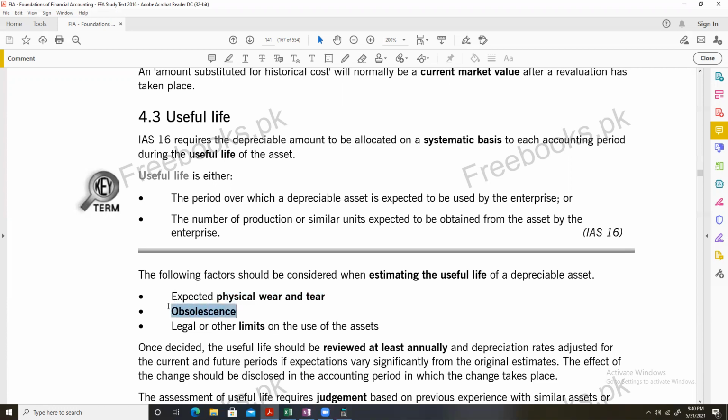What do we mean by the term obsolescence? Obsolescence means that something becomes outdated. For example, you purchase a mobile phone today. Even if you do not use that mobile phone a bit, even if you keep it the same way as you purchased it for the next 5 years, will it have the same value after 5 years? No, definitely not. Why?